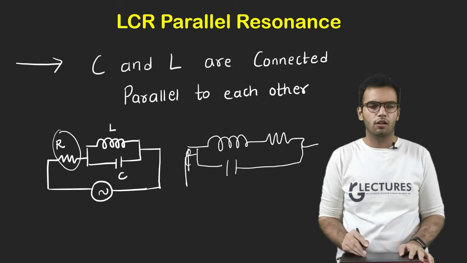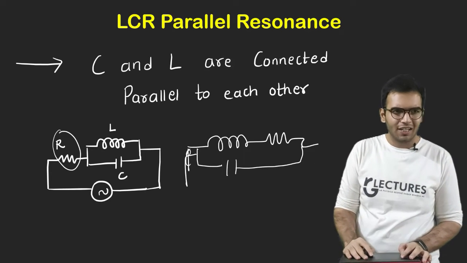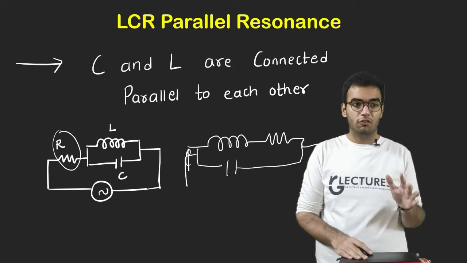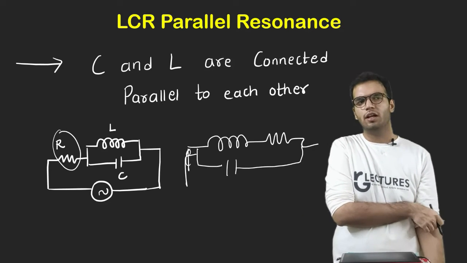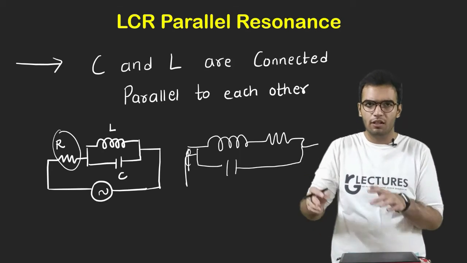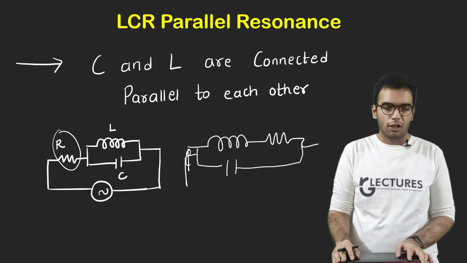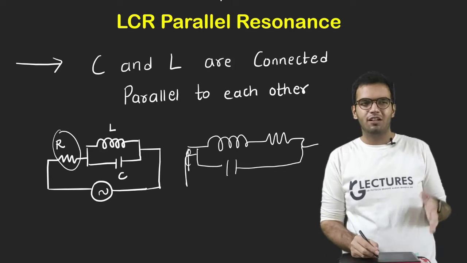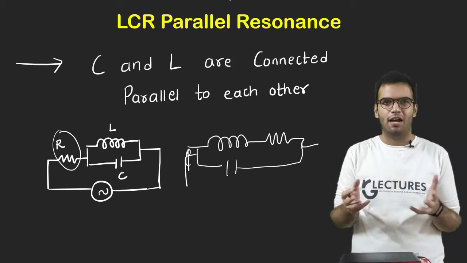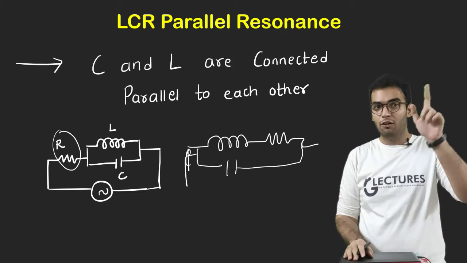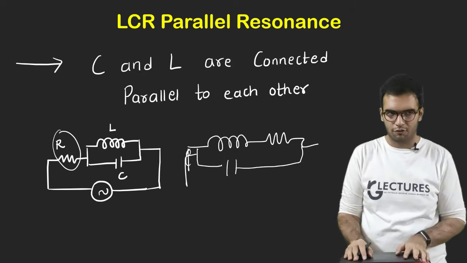Some students will say, sir, you can also connect C in series with R, but you cannot. Why? Because what is L? L is just a series of wire. It has some internal resistance. I showed this experimentally in the LCR circuit video.